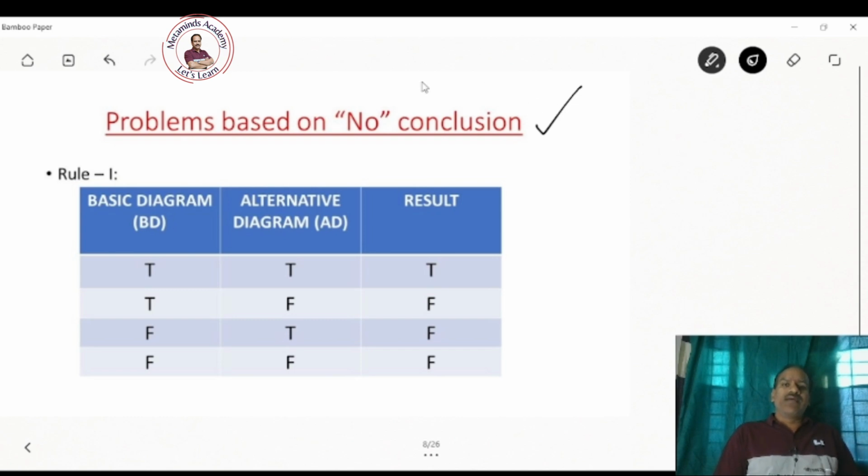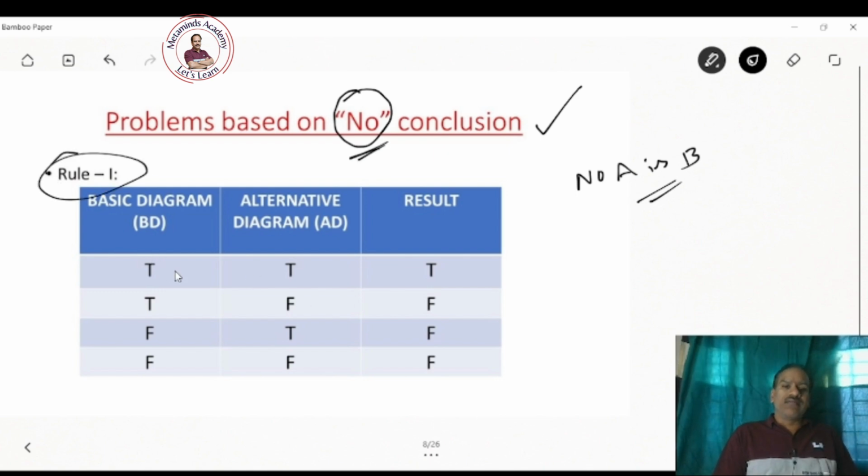Problems based on no type of conclusion. That means the conclusion itself will be like no A is B, not the given statements. The conclusion will be like no A is B. Rule 1: you have two types of diagrams, basic diagram and alternative diagram.